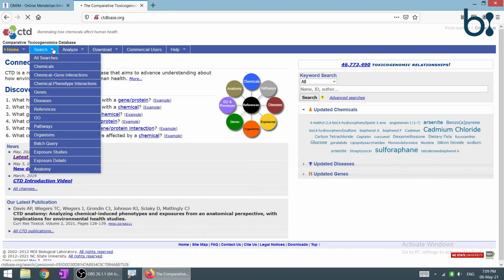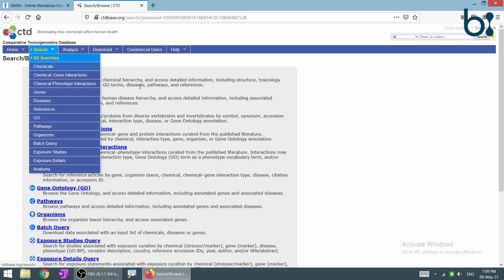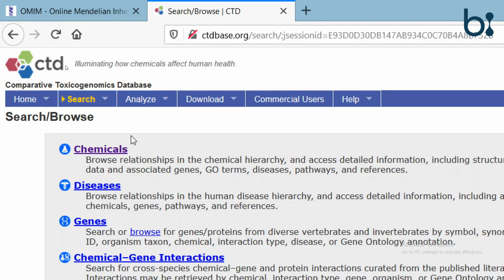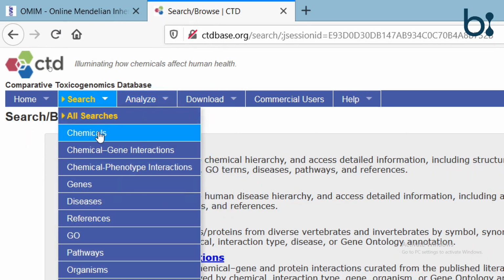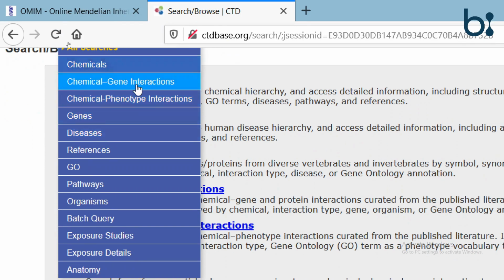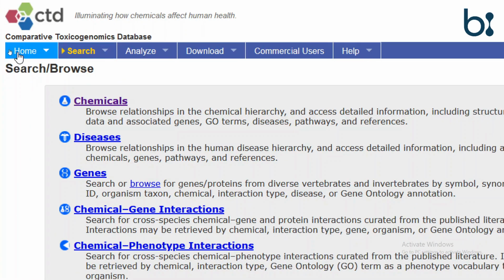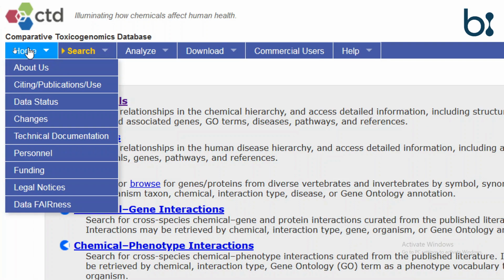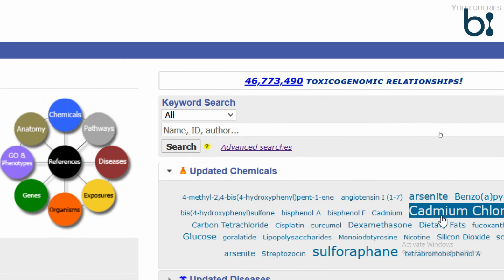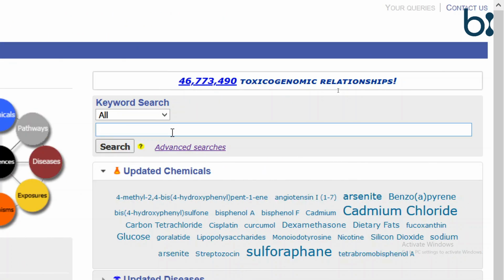We can search the chemicals, the chemical gene interaction information, chemical phenotype information, genes, disease, references, pathway, organisms, and many more. Let's click on the home and search for the kinase inhibitors.